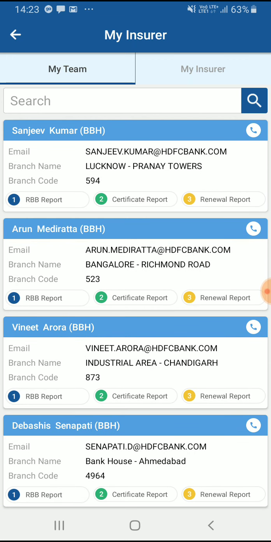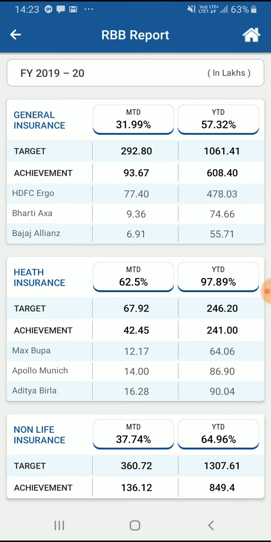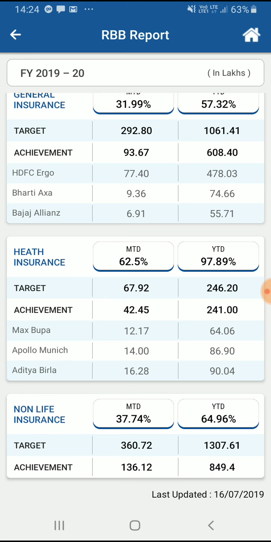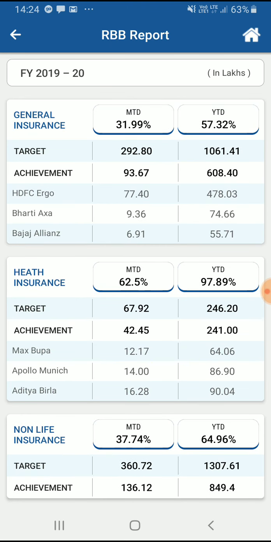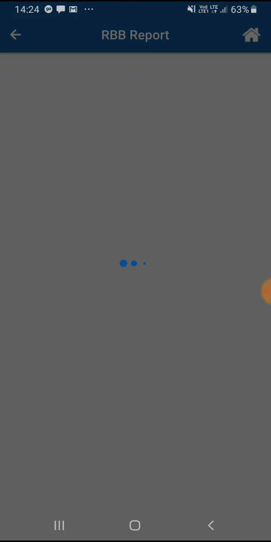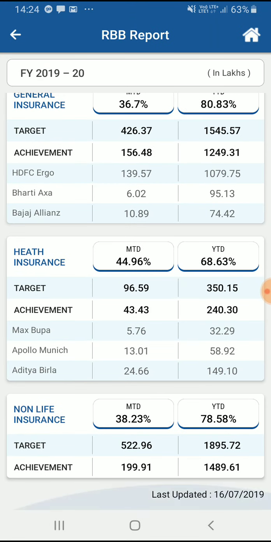If I click on the RBB report, that's the retail branch banking report of Sanjeev Kumar, I can see in general insurance what kind of business they have done, and all the corporate agents, all the insurance companies are there: Bajaj, AXA, Allianz, Bupa, Apollo, Munich, and total NLI business done. So the RBB report of this Sanjeev Kumar is available. If I click on Vineet Arora, I'll get the report of Vineet Arora like this.